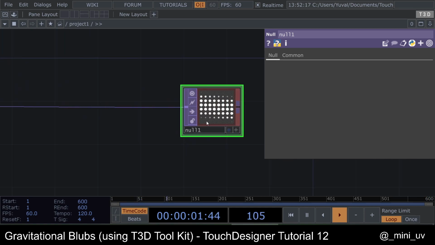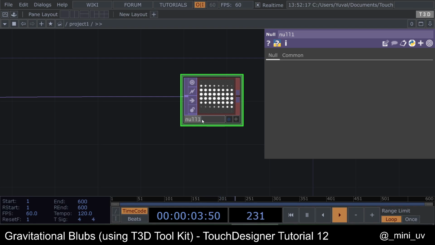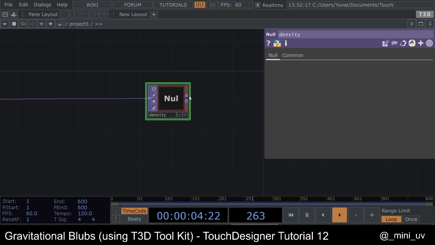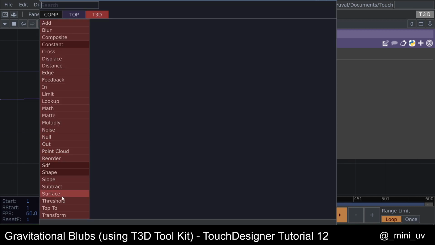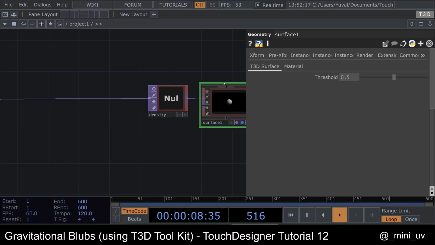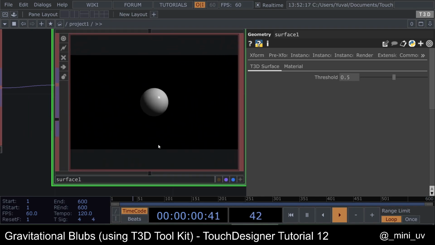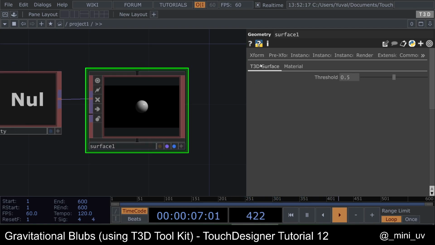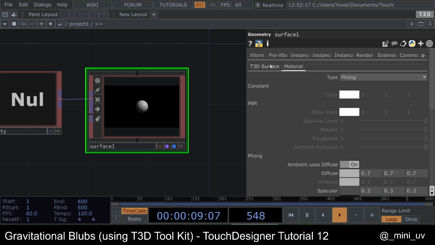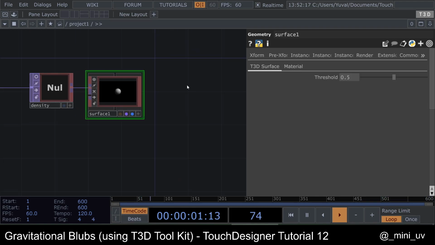Make it a bit far, and this is the density. Let's call it density. This is our density. We need to render it. So let's add a surface operator, which renders the density with the ray marching algorithm. And you can also change the surface threshold and the material that we're gonna play with later on.